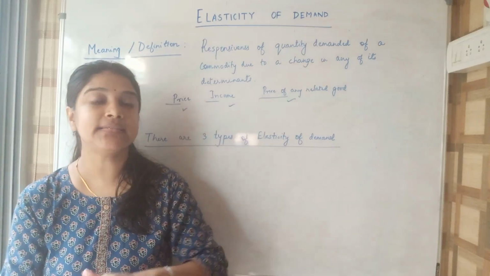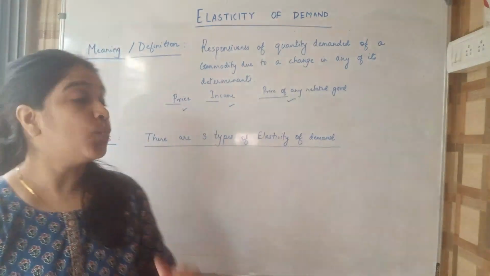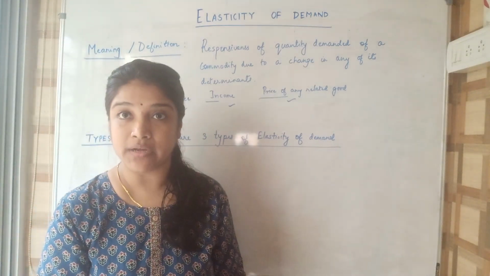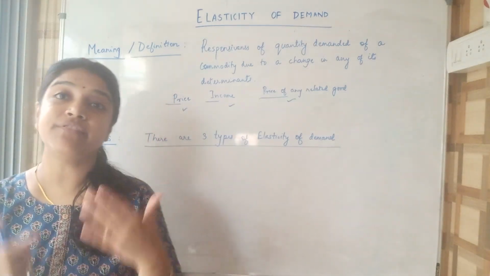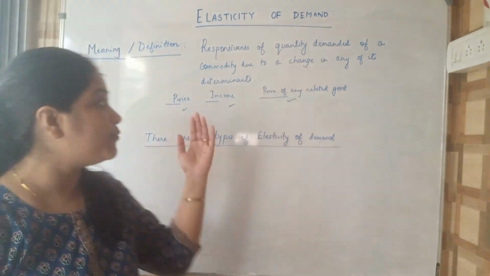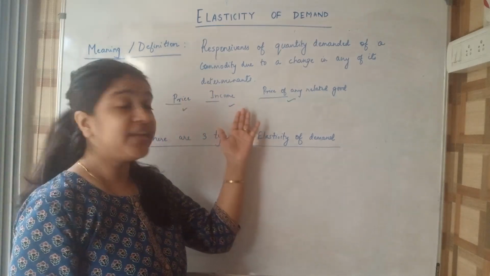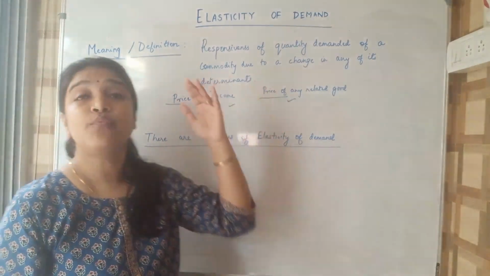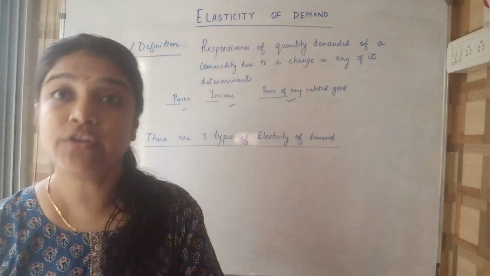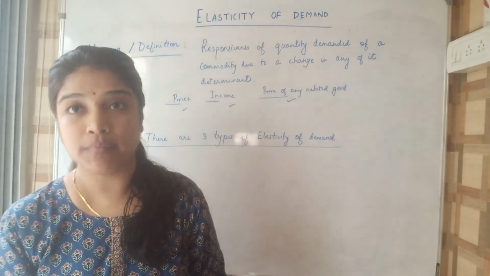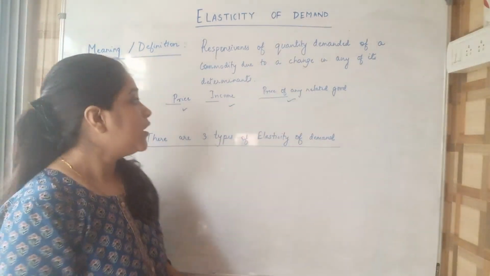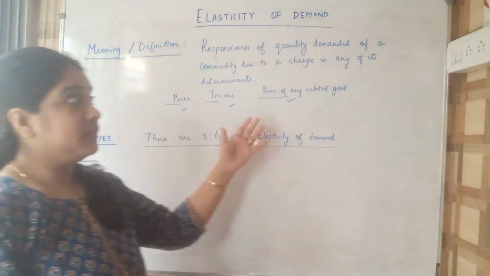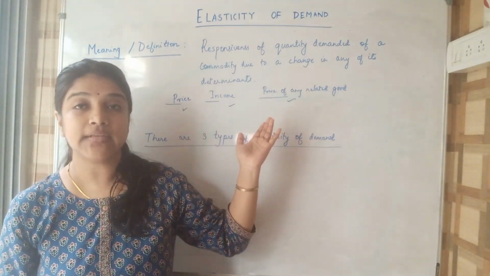So basically, in elasticity, we are going to study what will be the reaction of demand, or how will demand respond to change in price, change in income, or change in price of other related goods. It could be a substitute good, it could be a complementary good. So this is the definition of elasticity.